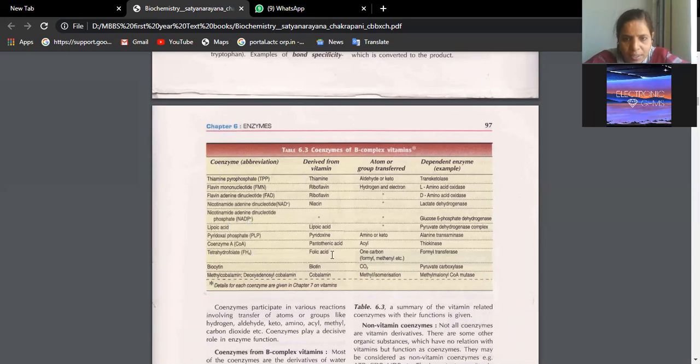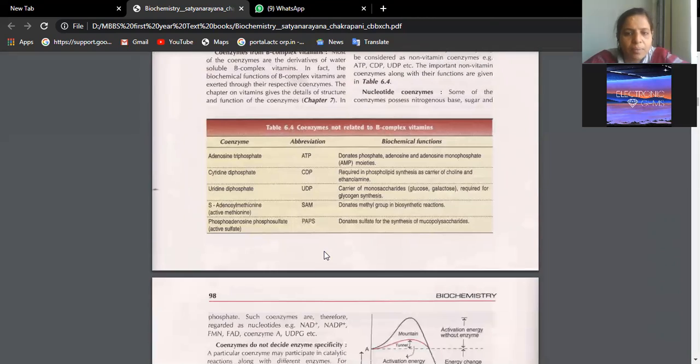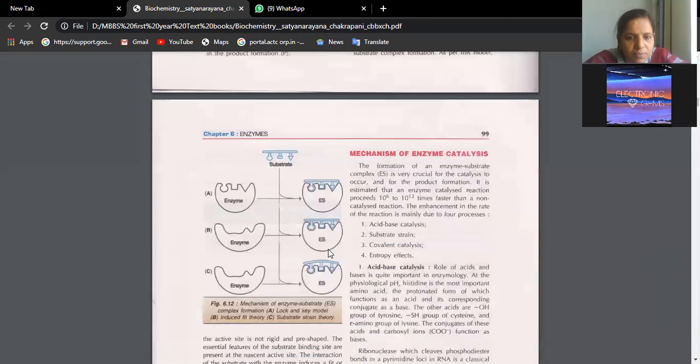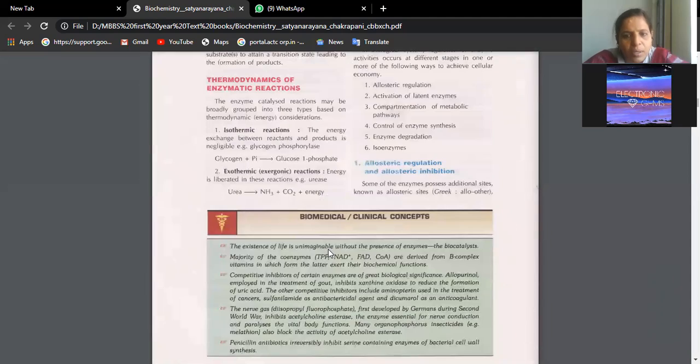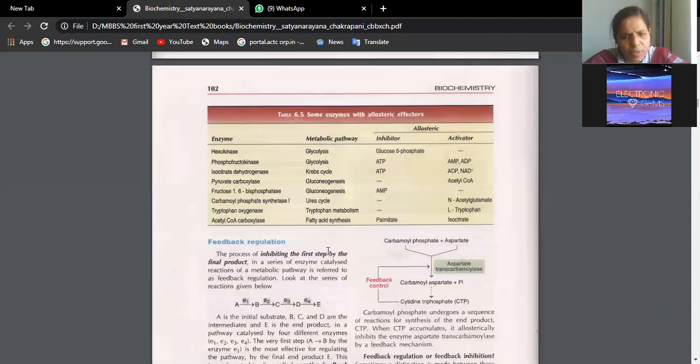You can write here. See, this is one coenzyme abbreviation that is derived from a vitamin. Okay, the dependent enzyme we have is formyl transferase. Okay, these are all biologically active coenzymes. Nucleotide coenzymes means you have to talk more about NAD and FAD better. Okay, I think there is one more. I remember the tables were given. NAD and FAD.